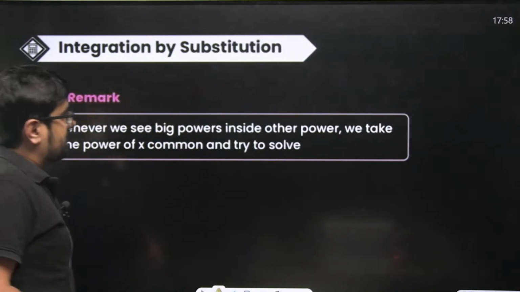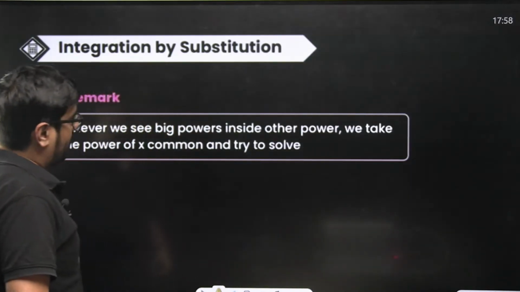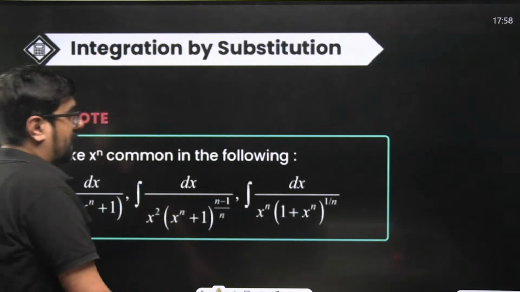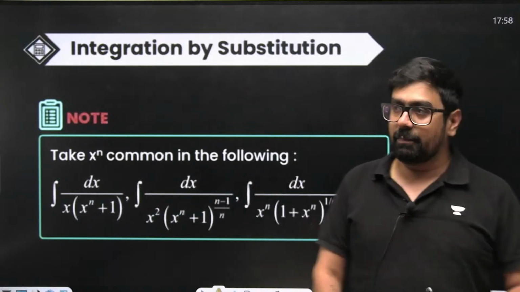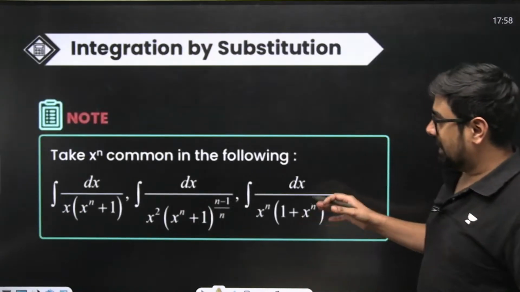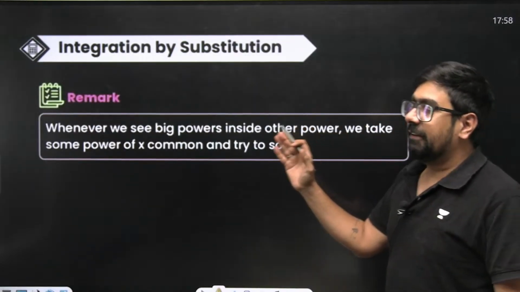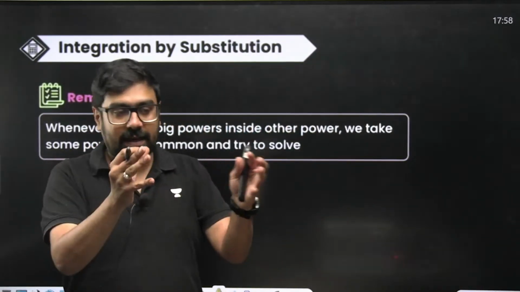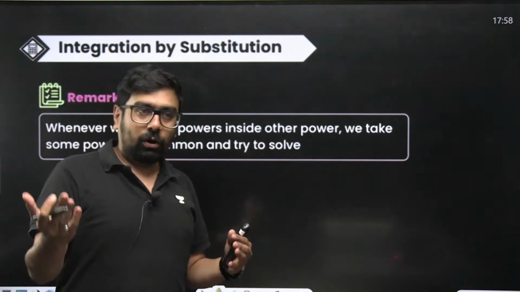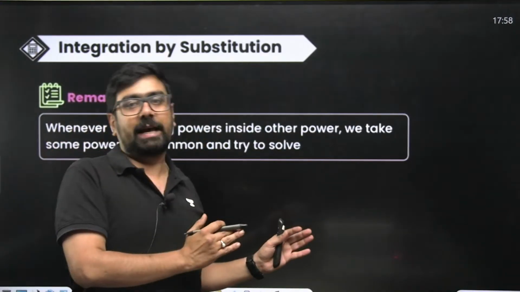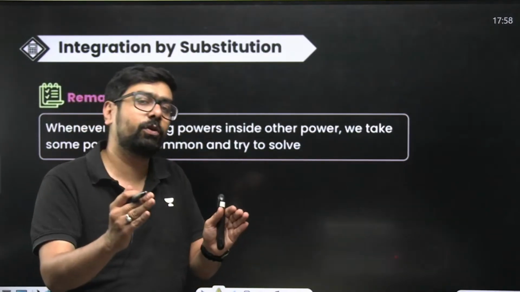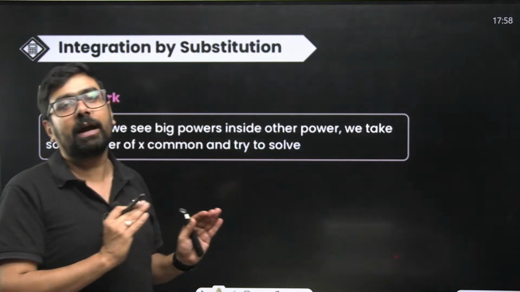Whenever we see big powers inside other power, we take some power of the x common and try to solve. We'll understand this thing with the help of problems only directly. For example, see what is written over here. If you see algebraic expressions and big powers of x are used there, try to take the highest power of x common out from the denominator. Mostly from the denominator, you'll be able to take the highest power of x common out.